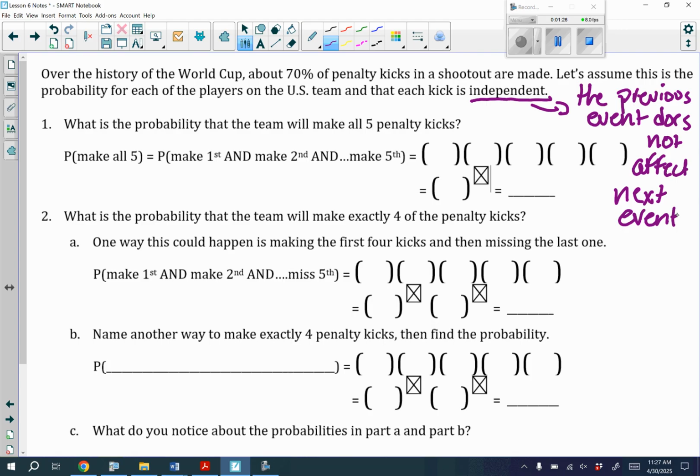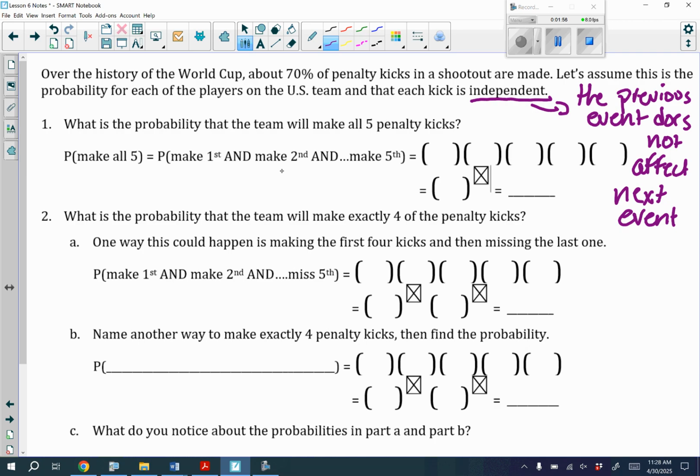Now, as stated, in order to win, the team has to make 4 or more penalty kicks, okay? So that means they have to make either 4 penalty kicks or all 5 penalty kicks. What we're going to do first is figure out the probability that the team will make all 5 penalty kicks. So we find the probability that they make the first penalty kick, and they make the second one, and they make the third, and they make the fourth, and they make the fifth.